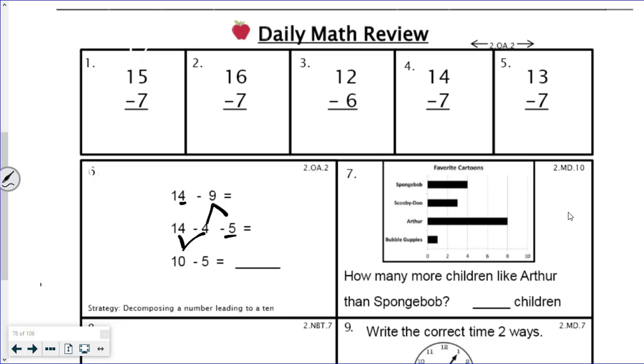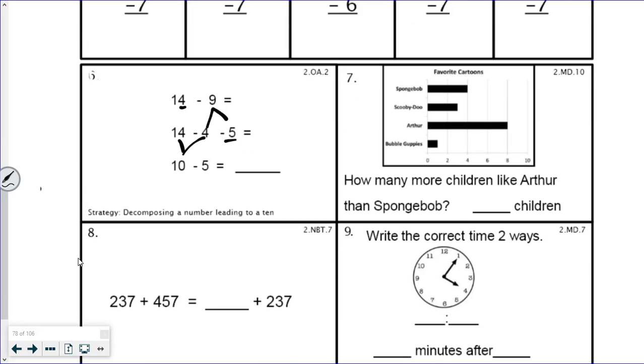Number 7, a graphing problem. Looks like a bar graph about favorite cartoons. So some kids were asked what their favorite cartoon was. We got SpongeBob, Scooby-Doo, Arthur, and Bubble Guppies. So how many more children like Arthur than SpongeBob? How many children? Figure out the difference. Pause your video and do number 7. Okay, number 8.